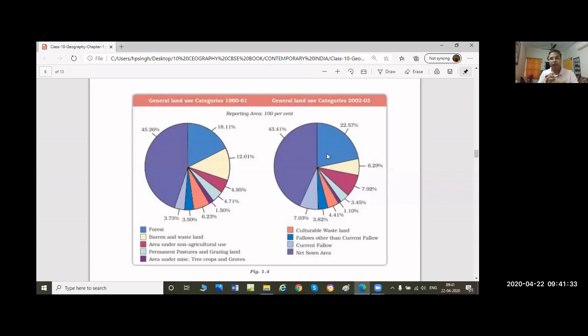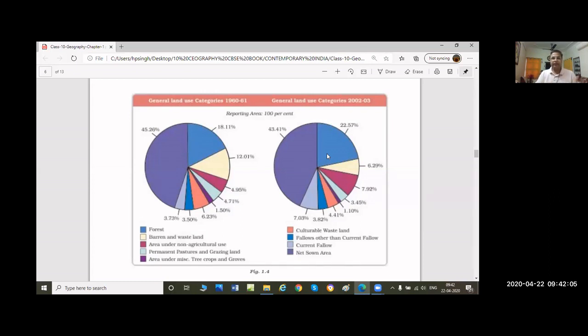What a great effort from the government. That's great. So, is this a positive sign? Yes, this is a positive sign, and this is a plus point of our land use pattern of India. In 1960 we had only 18% land covered by forest. लैंड जिस पर फॉरेस्ट है वो कितना था, 18% था, टोटल लैंड का 18% इंडिया का was covered by forest, but now it increased and it became 22%.